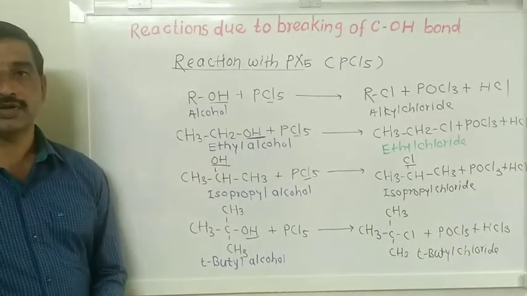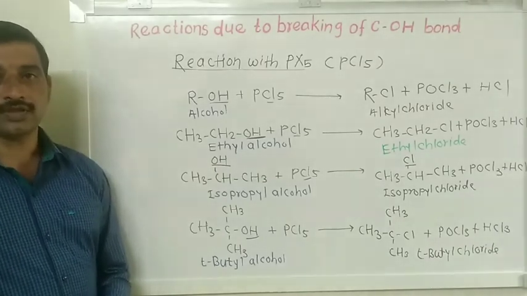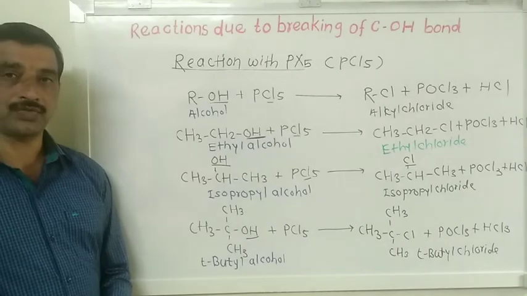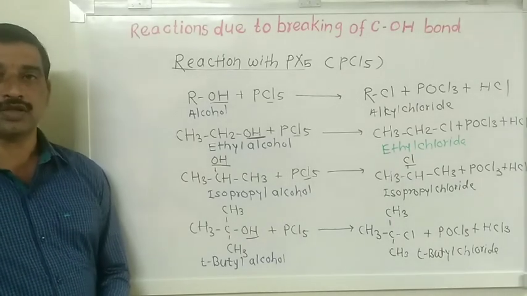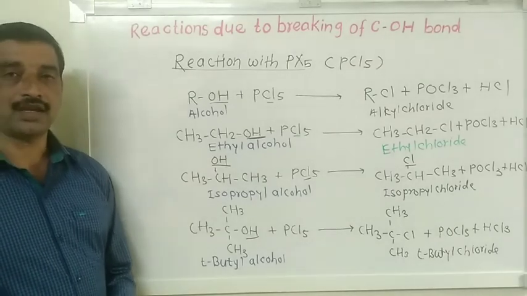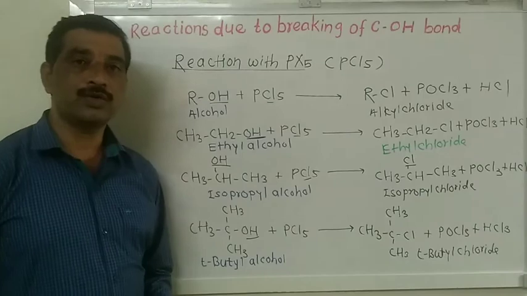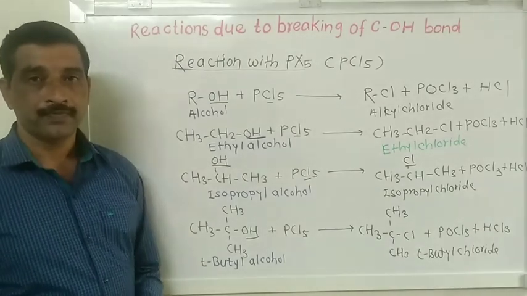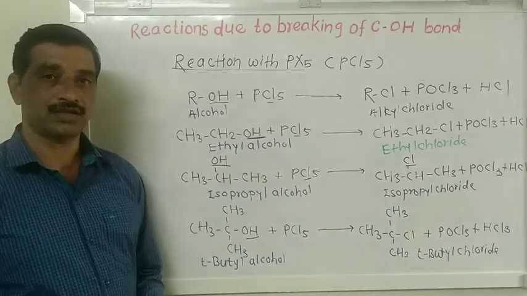So in today's video, we discussed two main reactions of alcohols in which there is a breaking of the carbon and OH bond. The first chemical reaction is the reaction of alcohol with hydrogen halides such as HCl, HBr and HI. The reaction of alcohol with hydrogen chloride is used to distinguish between primary, secondary and tertiary alcohols.